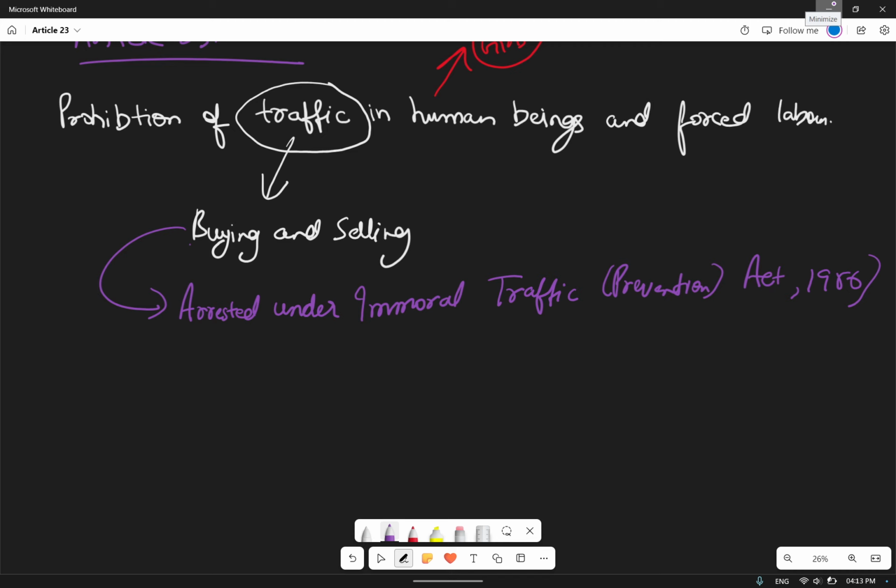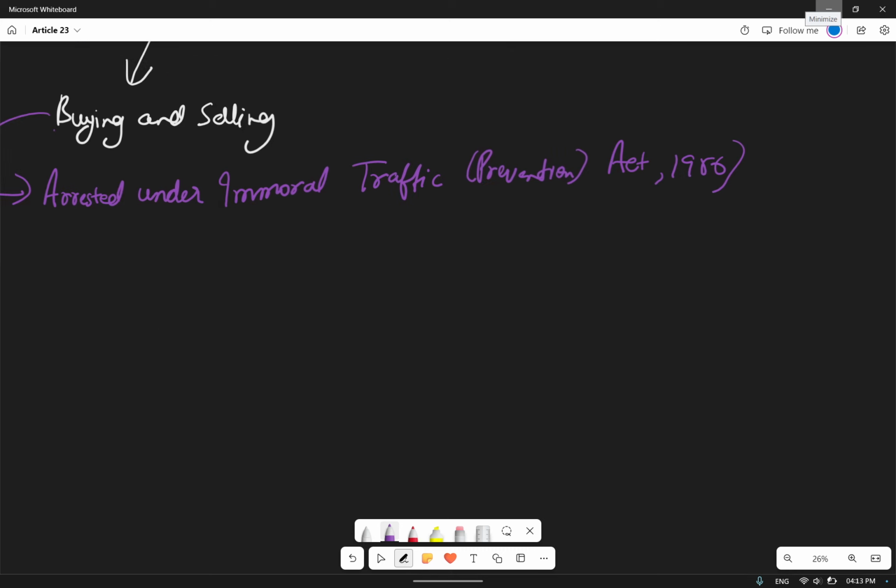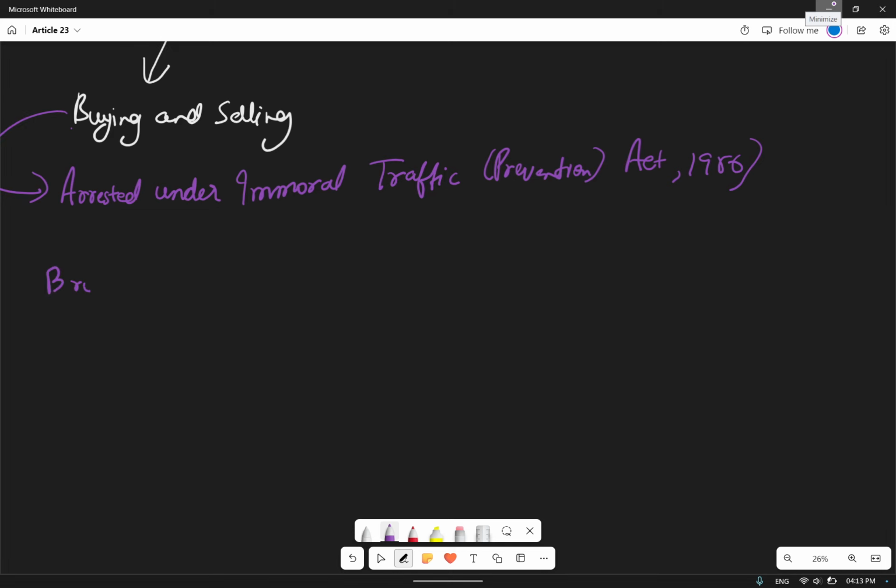What are the things we'll see? But brothels and pimps are illegal. So what is the difference between them? We'll see what exactly that is.